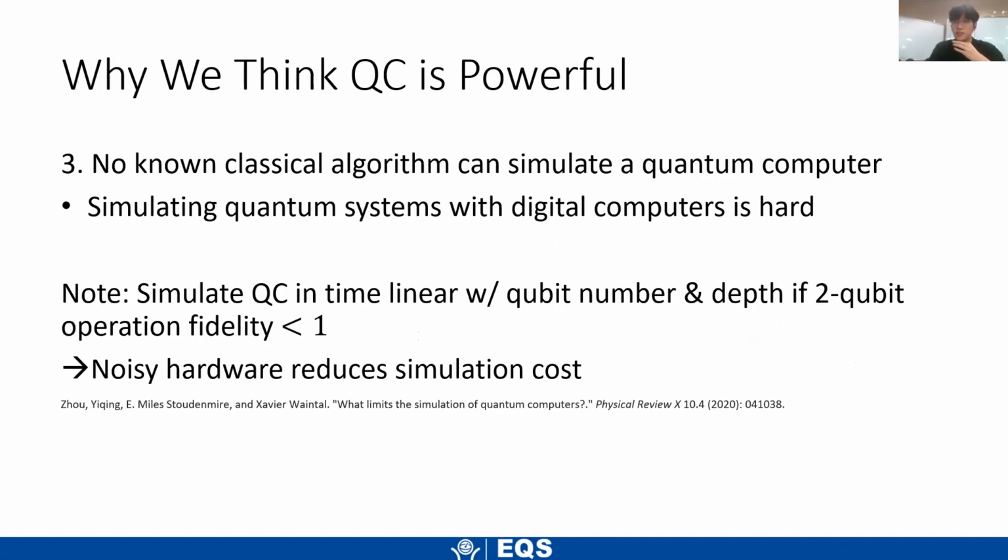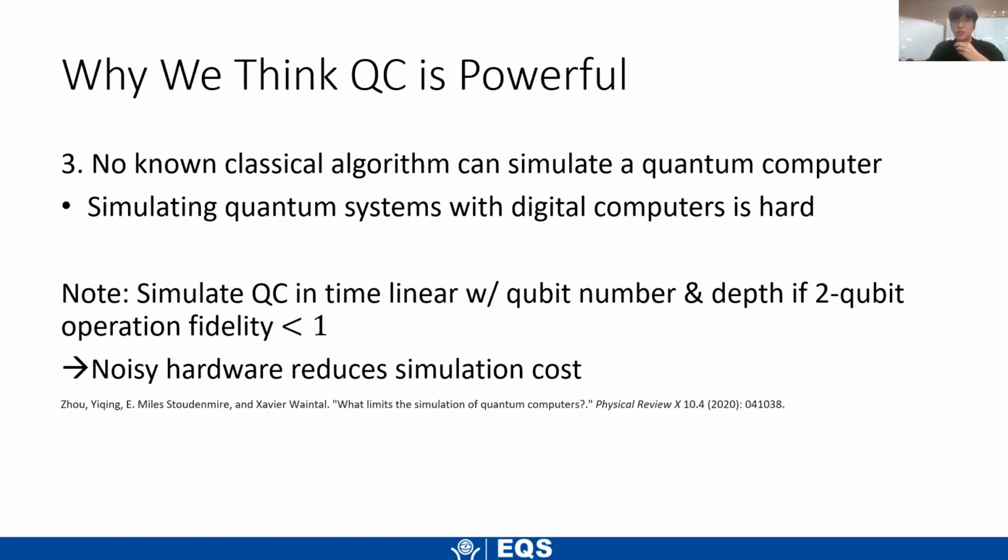And the last reason that Professor Preskill gives is that there is no known classical algorithm that can efficiently simulate a quantum computer. Generally, simulating quantum systems, especially highly entangled systems, with digital computers is hard. One interesting thing to note, which I've added based on some recent results, is that we can actually simulate quantum computing in time linear in the qubit number and depth if the 2-qubit operation has a fidelity that's less than 1.